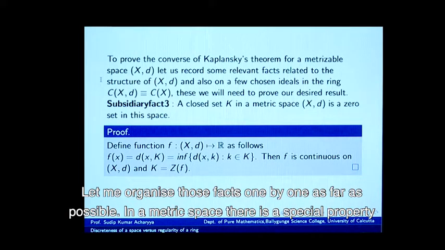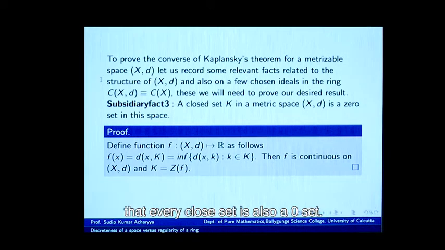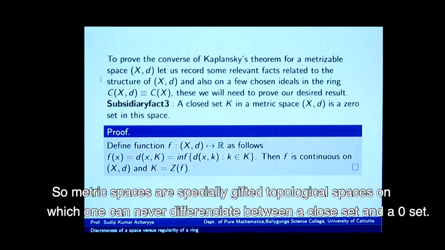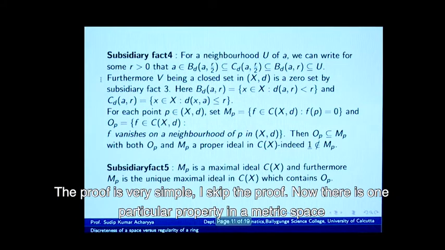In a metric space, there is a special property that every closed set is also a zero set. We can recall that in a topological space every zero set is closed. So, metric spaces are specially gifted topological spaces on which one can never differentiate between a closed set and a zero set. The proof is very simple, I skip the proof.